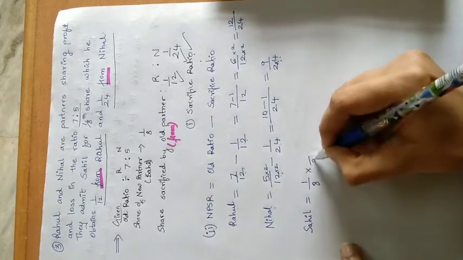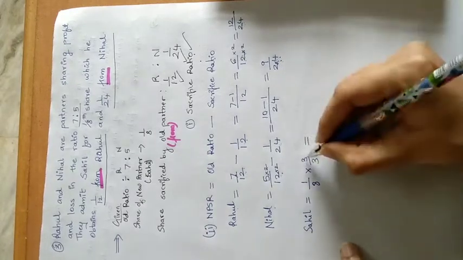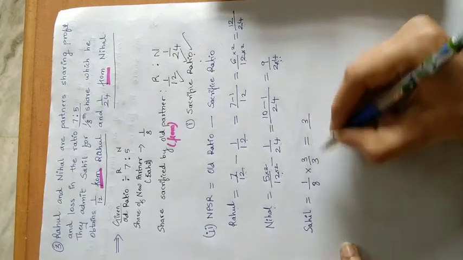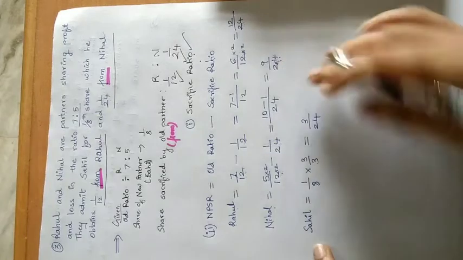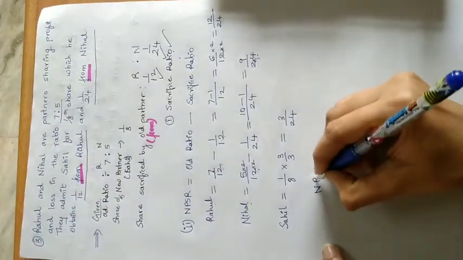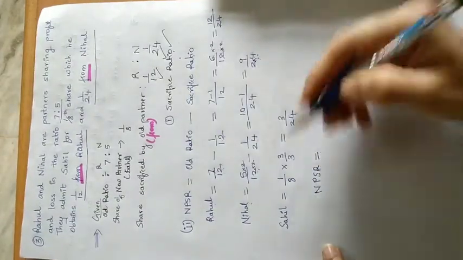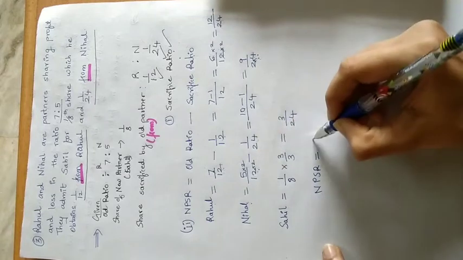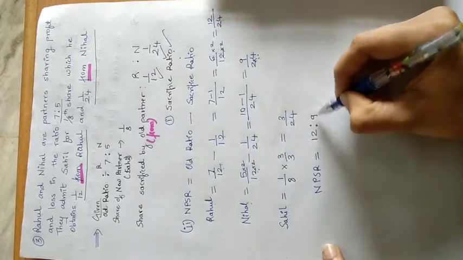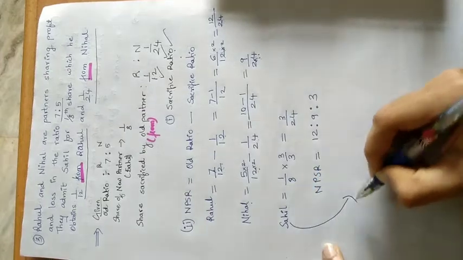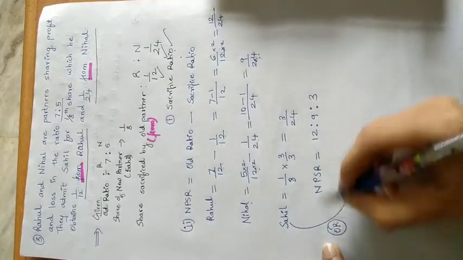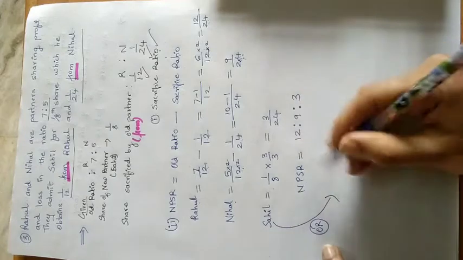So multiply with 3, multiply with 3. So 3 ones are 3, 8 threes are 24. So now the new profit sharing ratio of all three partners is 12:9:3.